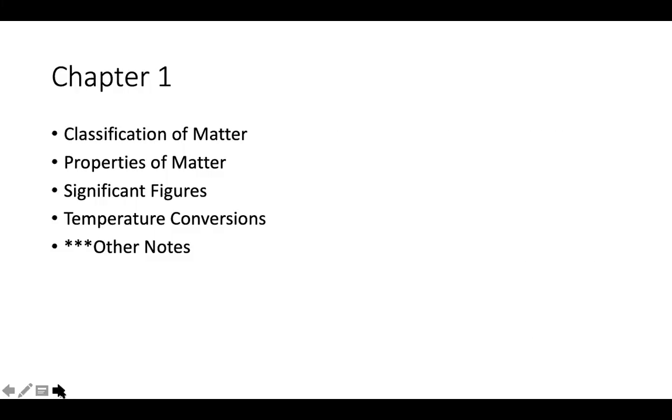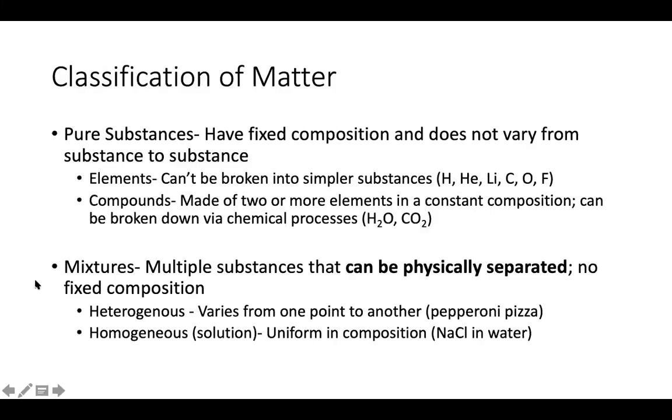Right, so for chapter 1, we're going to start with classification of matter. Right, so we classify matter into 2 broad categories. We call them pure substances and mixtures. So pure substances have a fixed composition, right? And that's the really important point, fixed composition. So we have elements, which we find on the periodic table, right? Anything on the periodic table is an element.